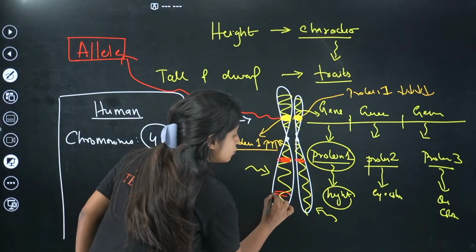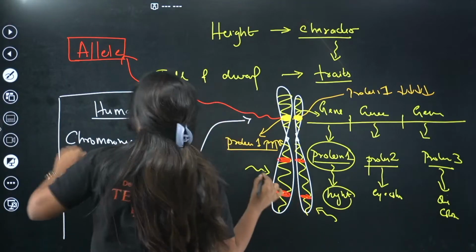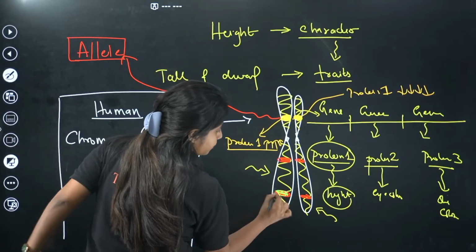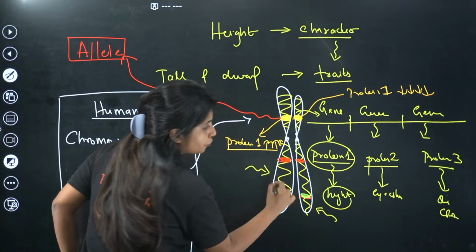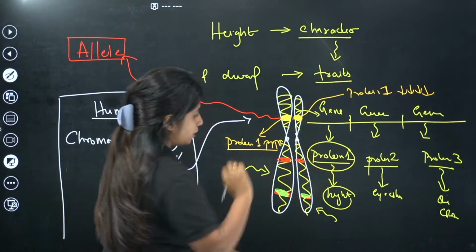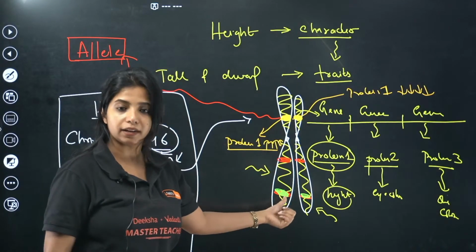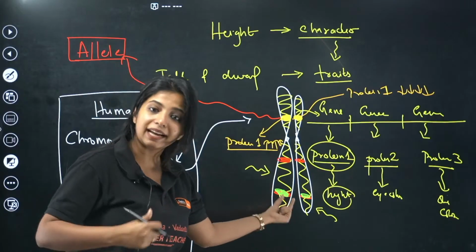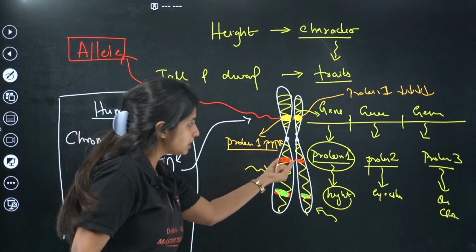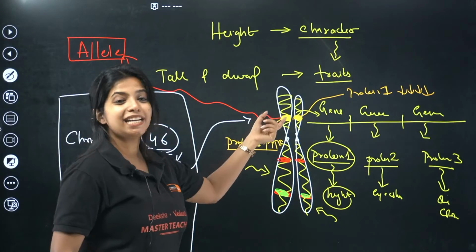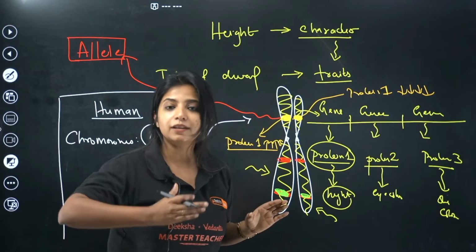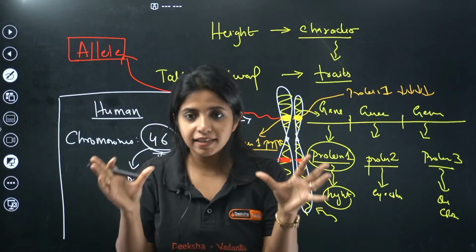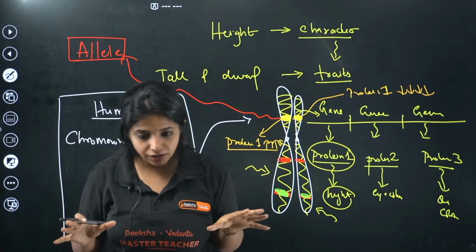Similarly, I have genes over here. I'll just change the color such that it does not cause any confusion. There is a gene over here also. This is for my skin color. This is for eye color, this is for my skin color. Both of these are genes, but they are varieties of genes that we have. What do you call them? They are alleles for skin color. These are alleles for eye color. These are alleles for your height. Similarly, for each gene you would be having varieties. You call them alleles. Have you got it? Understood this?